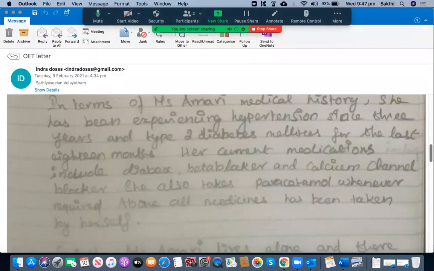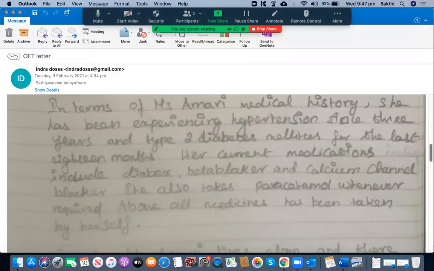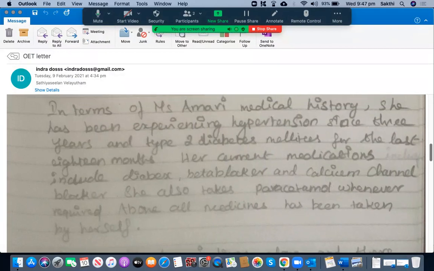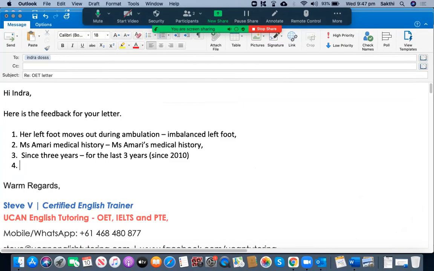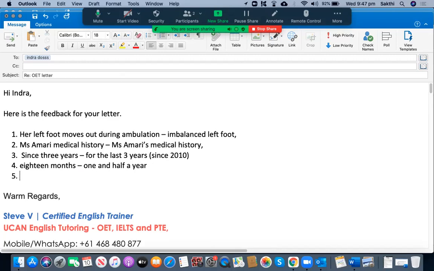Let's go to the next one. Hypertension since 3 years and type 2 diabetes mellitus for the last 18 months. Okay. As I already mentioned, if they have mentioned 18 months, did they mention 18 months in the case notes? Yes, sir. 18 months are there. Don't use the same word, same phrase. You can say 1.5 year, or for more than a year. Okay, 1.5 year, for over a year, something like that. You can mention that.